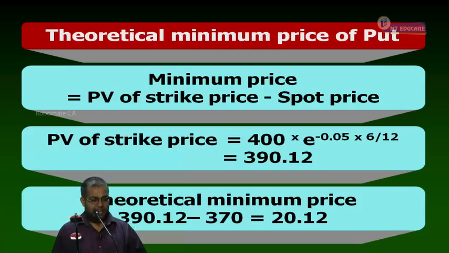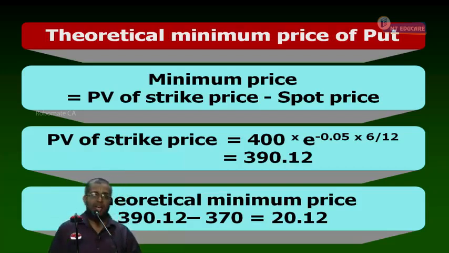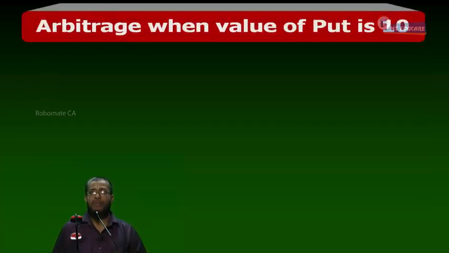Write down. Strategy is, continue. Strategy is buy a put and buy a share. In both markets, I am a purchaser, not a seller. Buy a put and buy a share. Is everybody having the clarity up to this or not? Now, step 2 or step 3? Step 3, arbitrage profit.